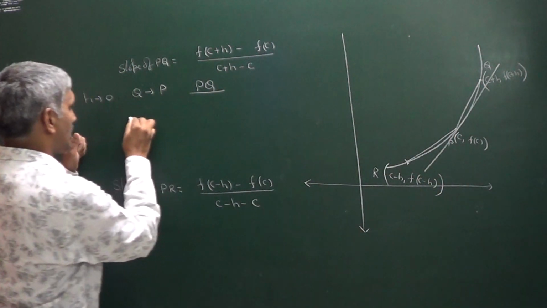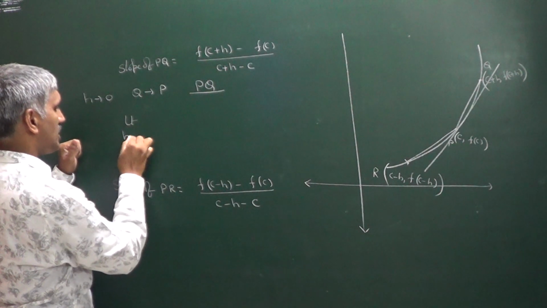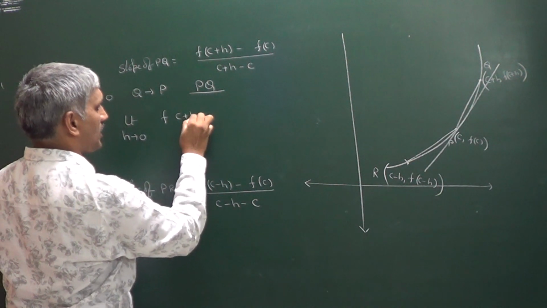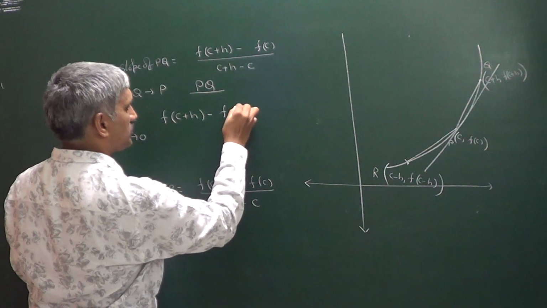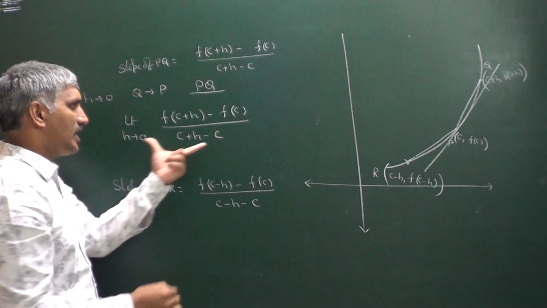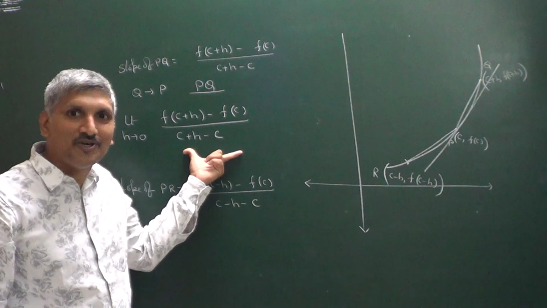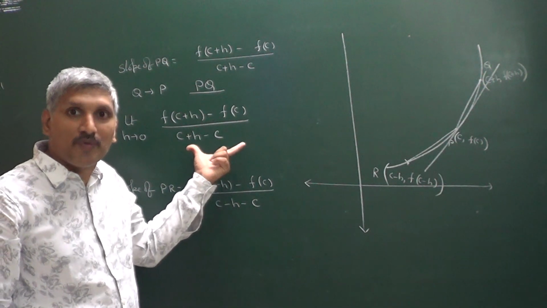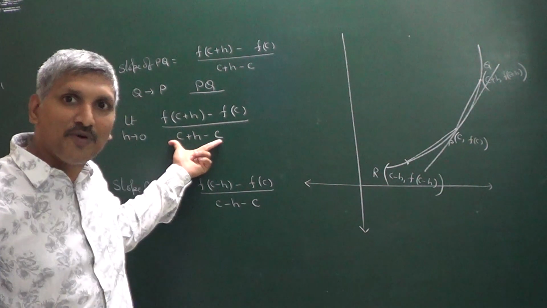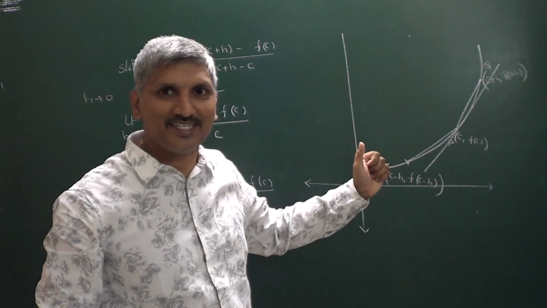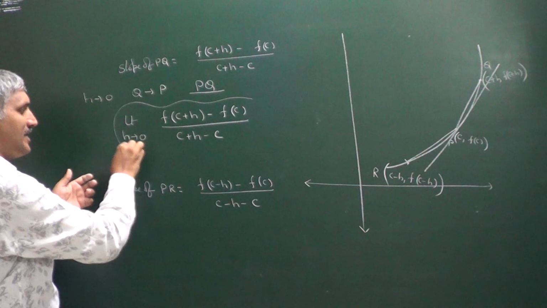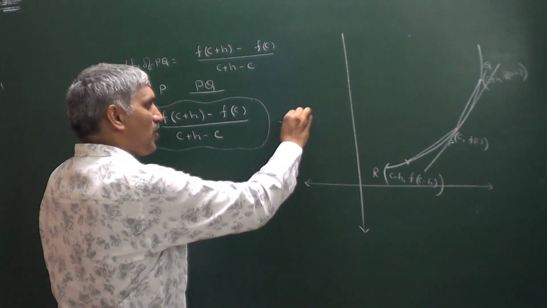So that's why we can write this as limit h tends to 0, f of c plus h minus f of c divided by c plus h minus c, and this is the slope of the chord PQ. Now whenever h is tending to 0, the chord PQ becomes the tangent, right? So that is the reason this value represents the slope of the tangent drawn at P.